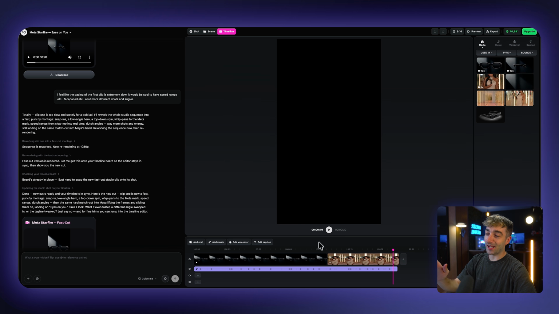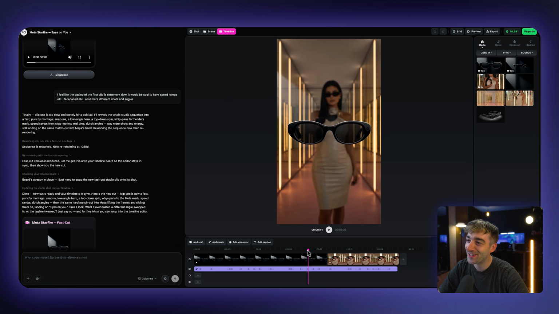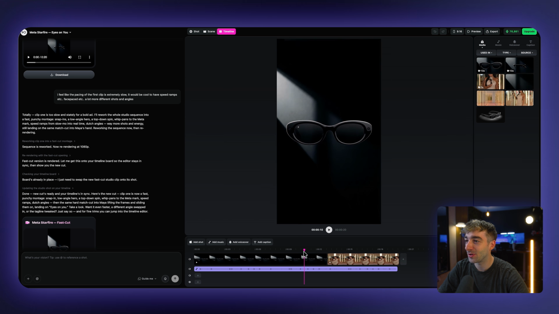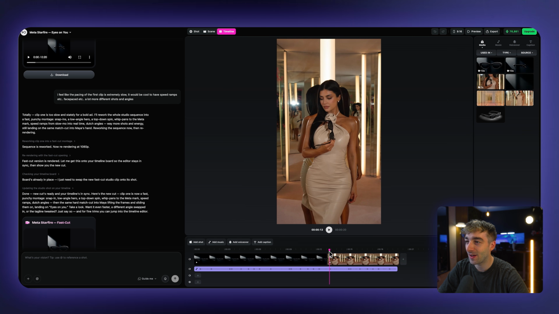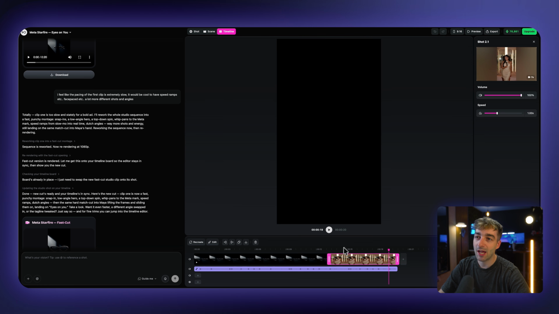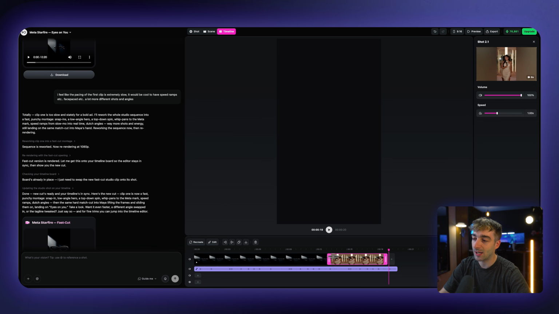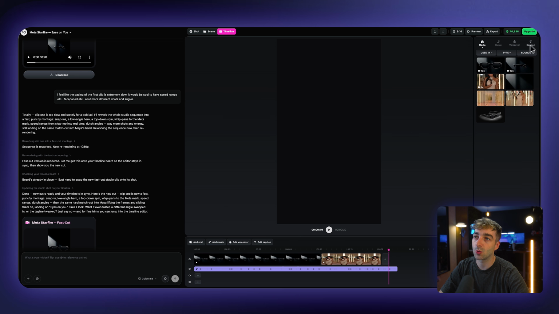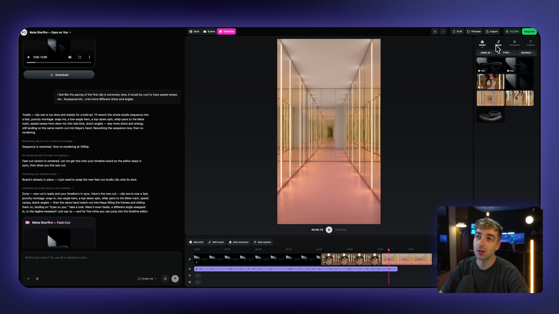Now, I will say that this bit right here, where it transitions and then you got Kylie here, I don't like it at all. I would have probably just faded this out and then faded this shot in somehow, because this bit is super cool. The nice part here is you can trim your clips. And then you can also do other editing stuff. So if we unclick this, you can drag in assets like this. You can add music, voiceover, and captions, which is super nice.